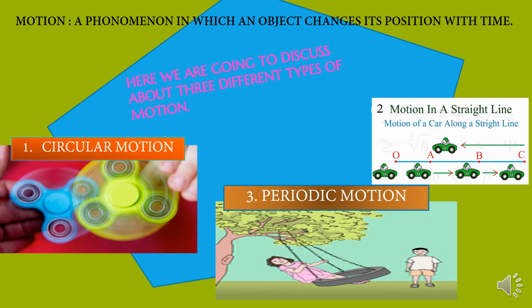So here we are going to discuss the different types of motion. Generally, we have three different types of motion. The very first is circular motion, second, motion in a straight line, and third, periodic motion.